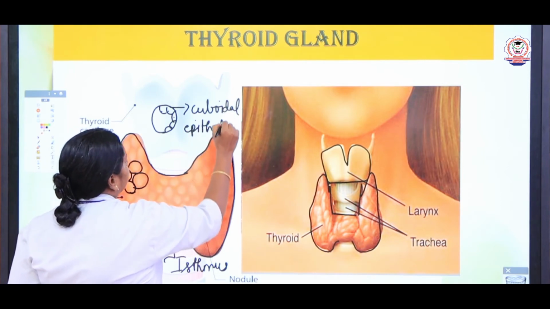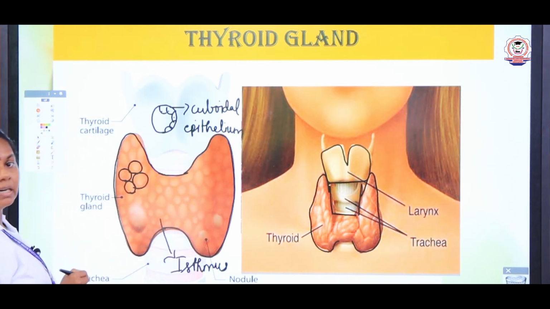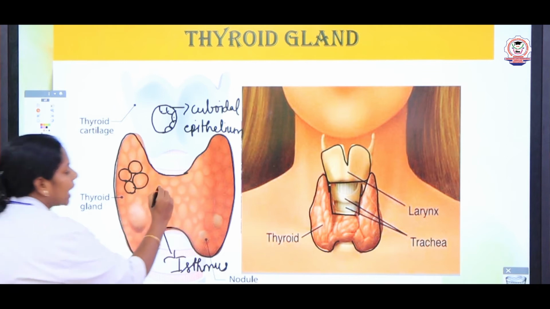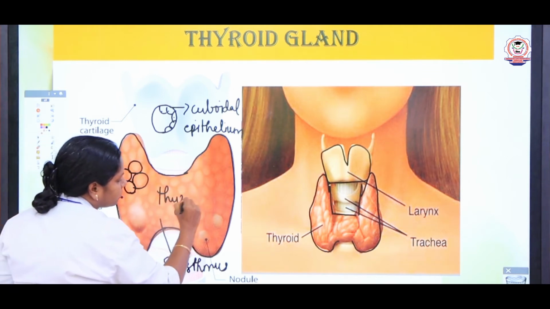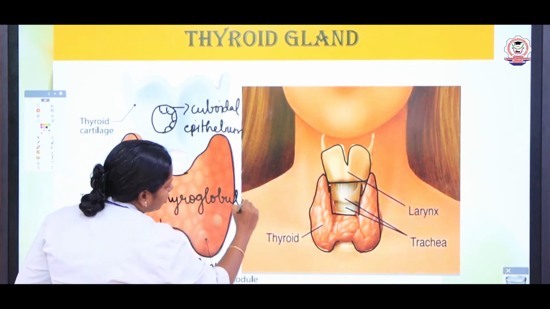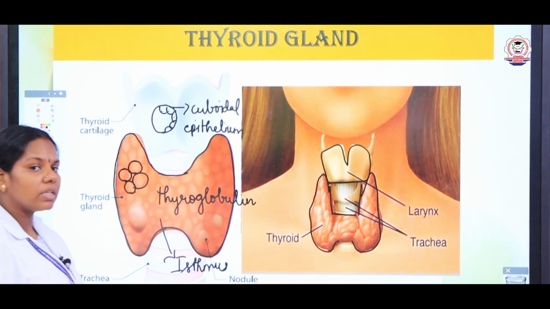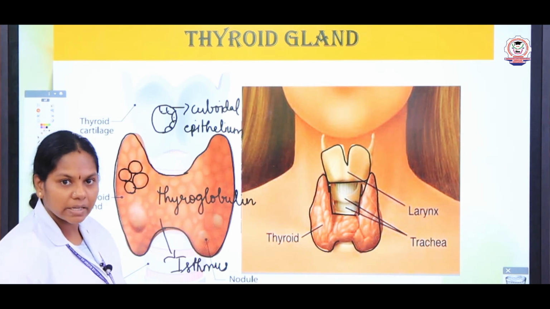These cells are filled with a fluid called thyroglobulin. Now let us see what the secretions of this thyroid gland are.